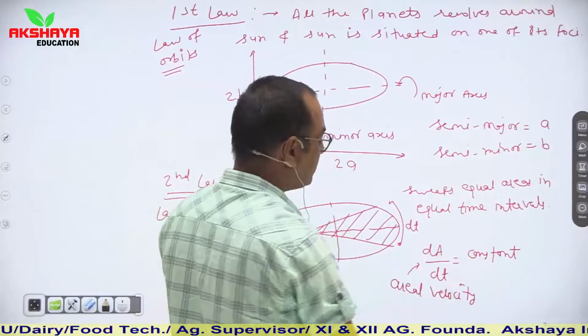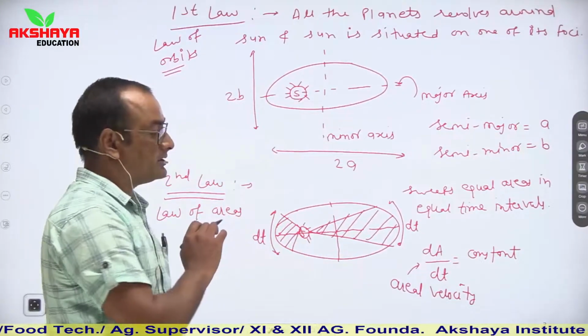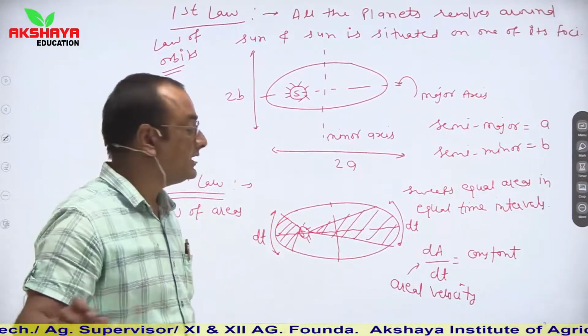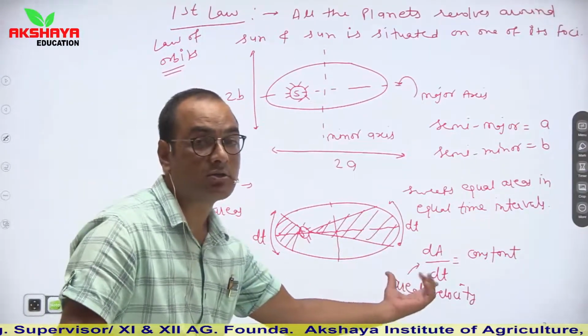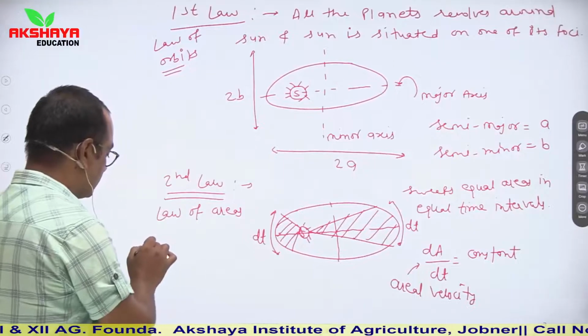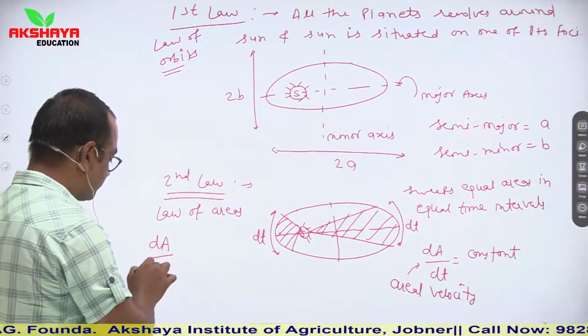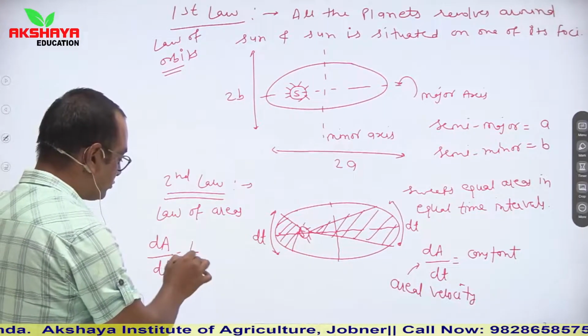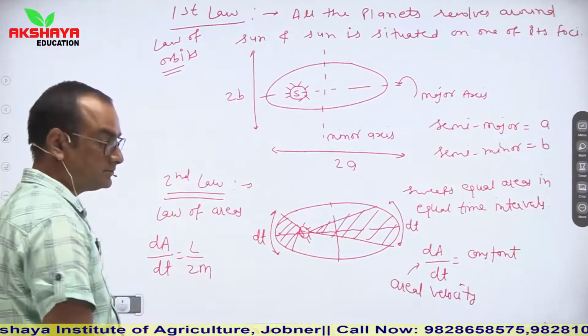Now see this constant value. So second law also implies that angular momentum remains constant. So this is the important concept from here, which is dA upon dt is equal to L upon 2m.